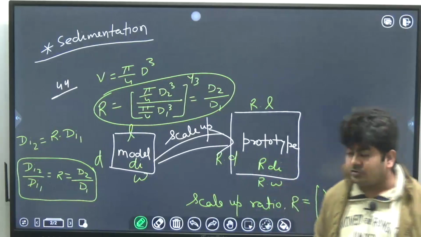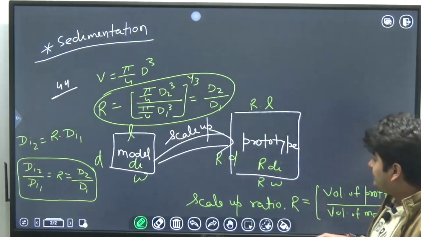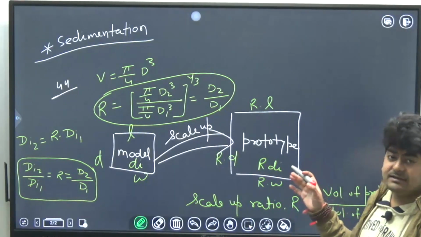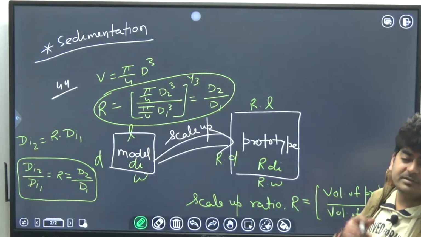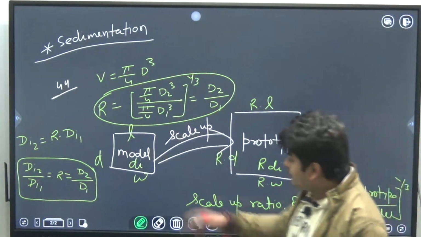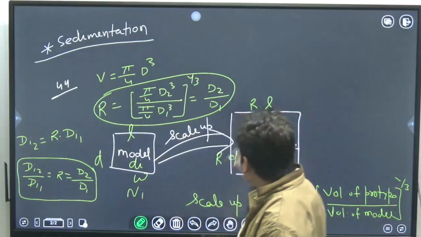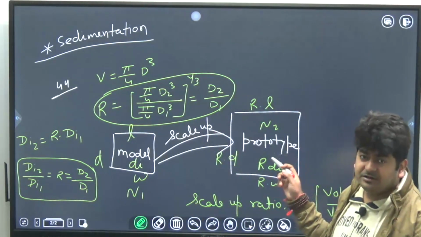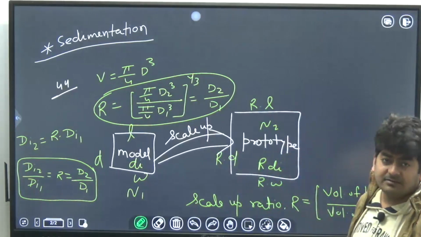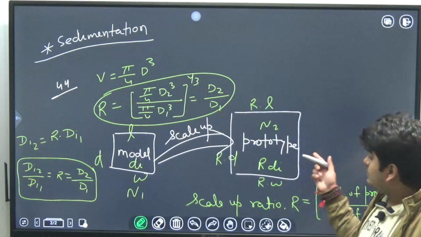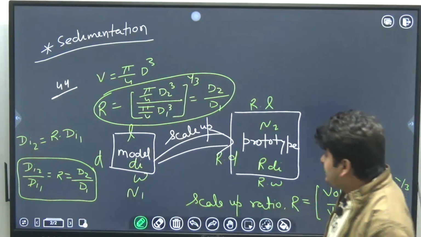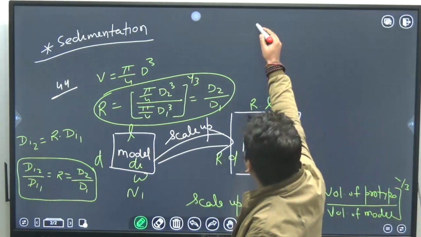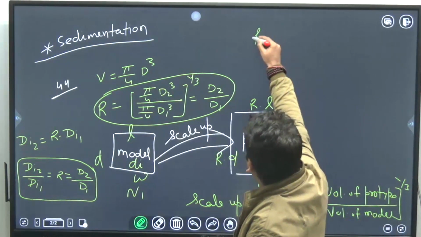Now, if I talk about question number 44, here they are asking for equal rate of mass transfer, what will be the ratio of impeller speed? Suppose here it is N1, here it is N2. This is not a geometrical dimension, so it will not increase by R times. So what will be the impeller speed? For equal rate of mass transfer, one thing should be clear in your mind.